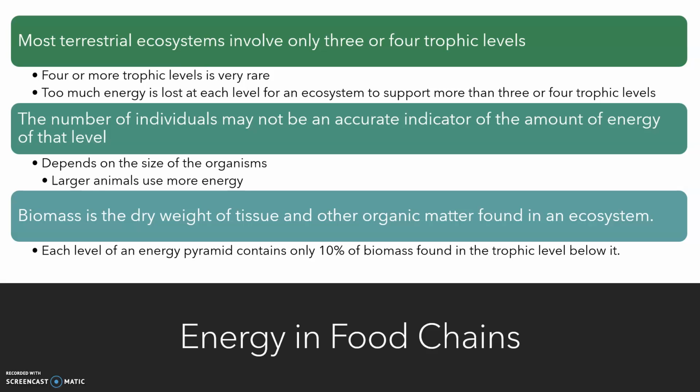It is important to realize that the number of organisms isn't representative of the amount of energy at the trophic level. There are many spiders in the third trophic level and few bears. Both still got 10% of energy from the animal they consumed.